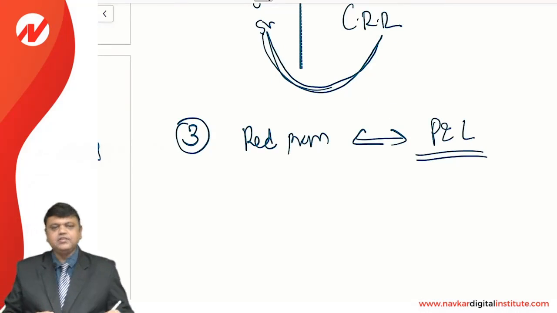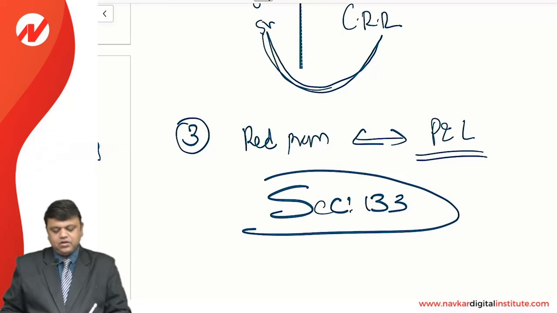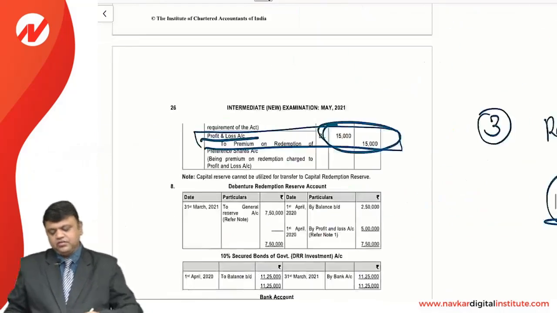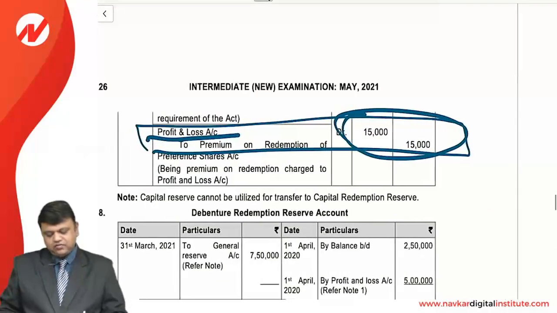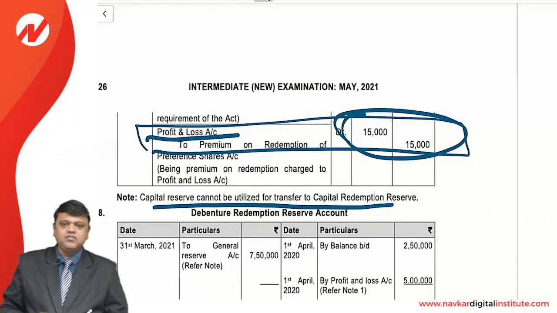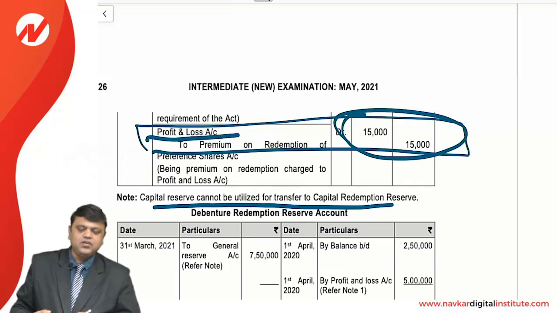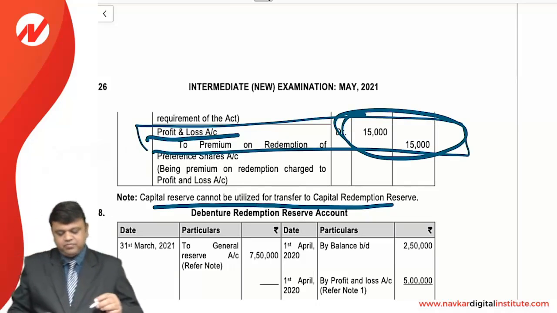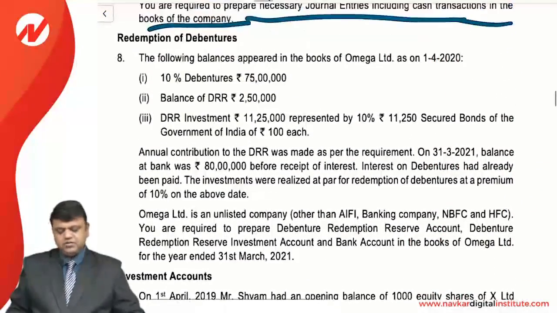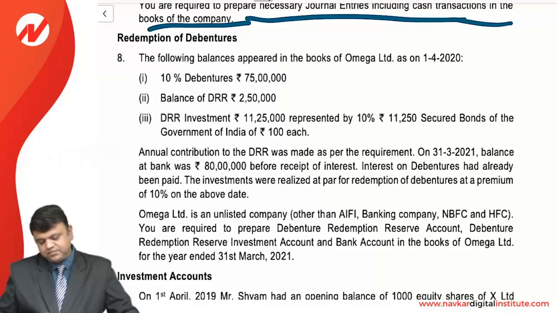Earlier it was written off against the securities premium, but after the application of Section 133, you cannot use the securities premium balance to write off the premium on redemption of preference shares. So this is what you always keep in mind. And yes, it's very obvious that the CRR will not get the capital reserve balance. In other words, capital reserve cannot be transferred to the CRR as both are of the same category, so it cannot be used for the redemption of preference shares. So this is a very interesting sum. In the November 20 examination, the same type of sum was there in the IC examination for 20 marks.